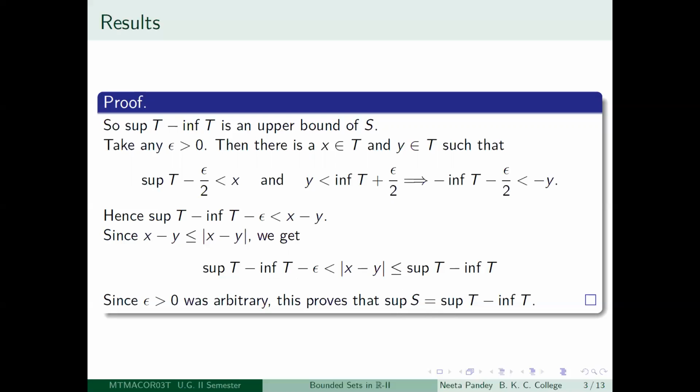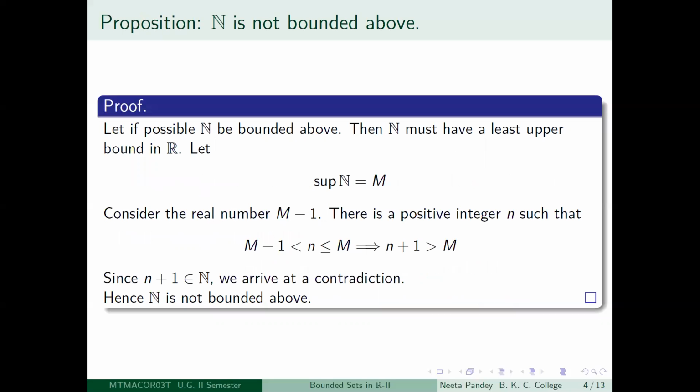Right. So this is an interesting result and useful also. Next, we show that Peano's axioms actually imply that N is not bounded above. The way we prove this is by contradiction. So we assume that the set of positive integers is bounded above, and we will arrive at a contradiction.